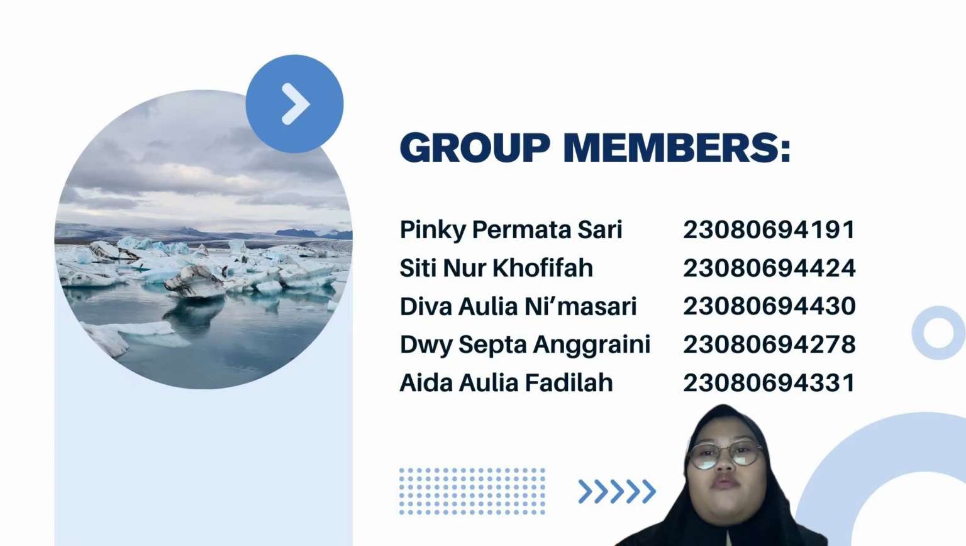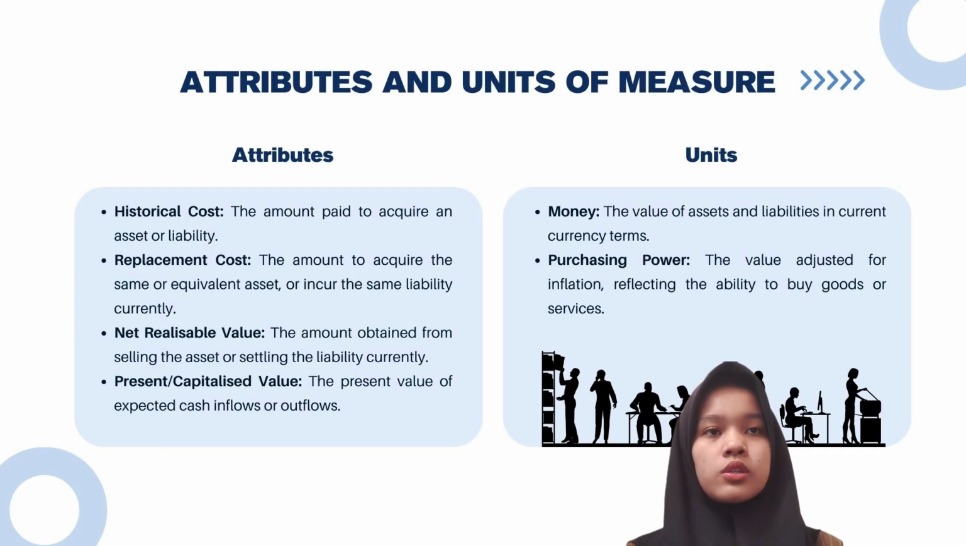Next are my group members. The first is Pinky Permatasari with the last ID number 191. The second is Siti Nur Khofifa with the last ID number 424. Then Diva Auliani Masari, 413. Next is Aida Aulia Fadila with the last ID number 311, and the last is Dwisepta Anggraini with the last ID number 278. Here I will explain about attributes and unit of measure.